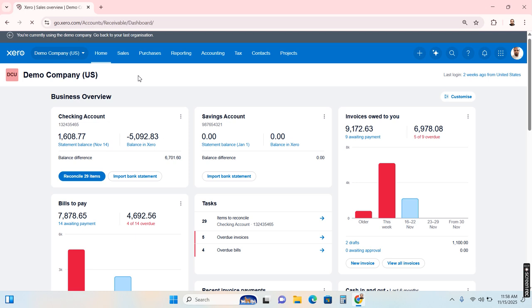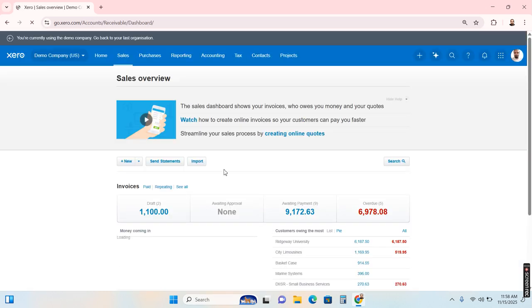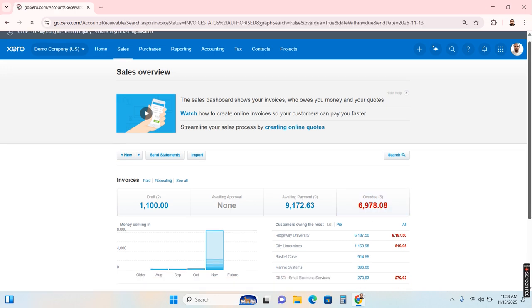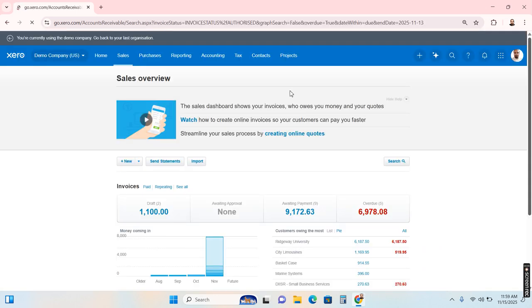When I click sales overview, it shows you all the sales, like which invoices are paid and which are not paid: draft, awaiting approval, awaiting payment. These are awaiting payment, which we haven't collected yet. This is the total amount we haven't collected yet from the customers. This is the overdue amount, say 5 invoices are overdue.